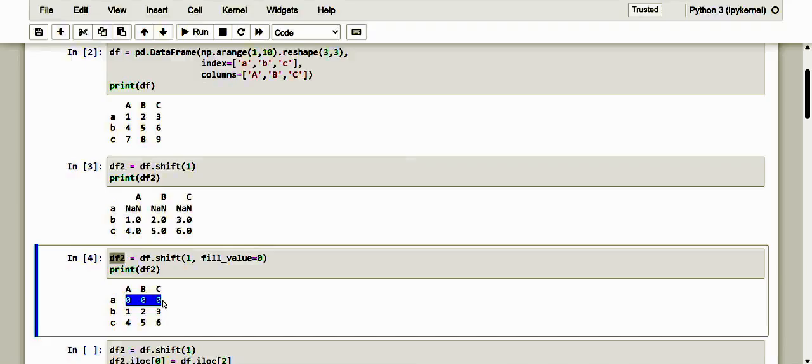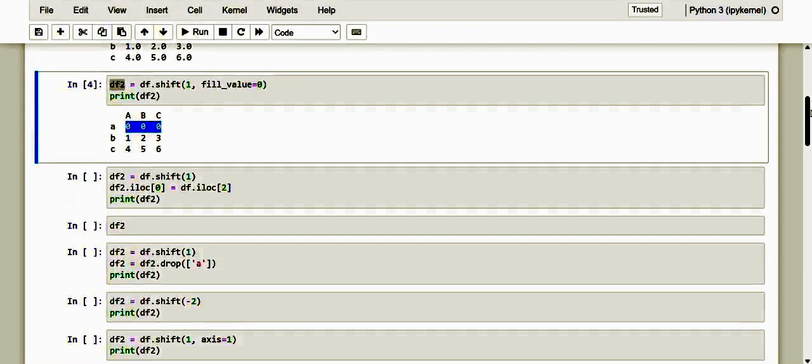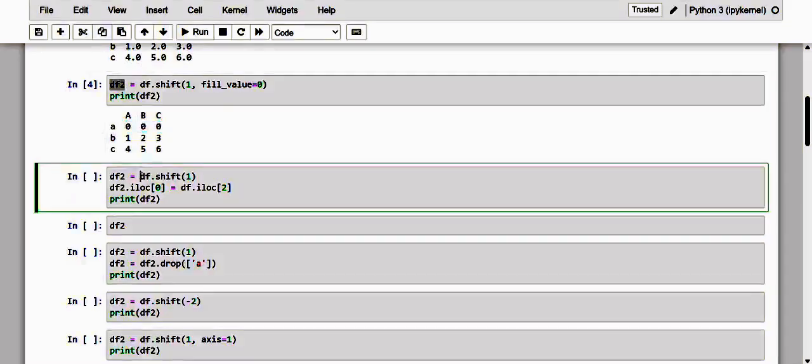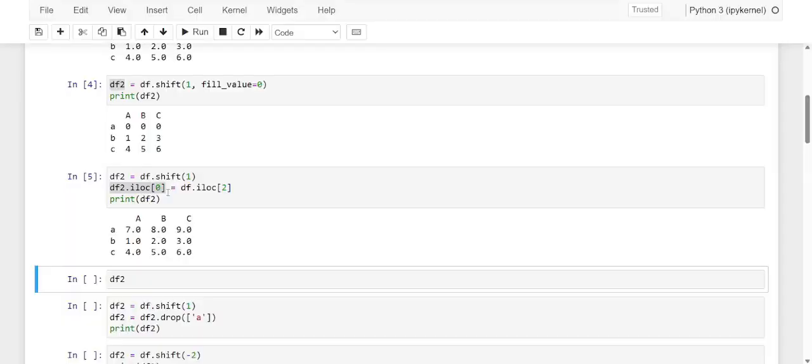However, even in this way, the values of the last row are lost. It may be what we want, but it can be more efficient to move the values of the last row to the first row. How is it possible? Kindly have a note of it. That is what we are going to do here. The shifted value in this location has to be moved to the first one, and see here, this is how it has been done. And yet another approach is also there, depending on the user's needs.